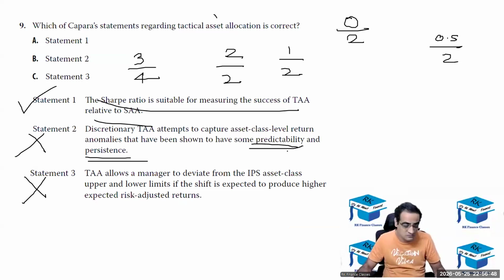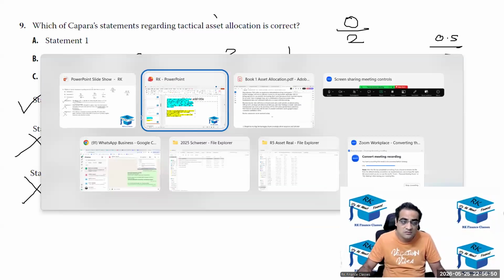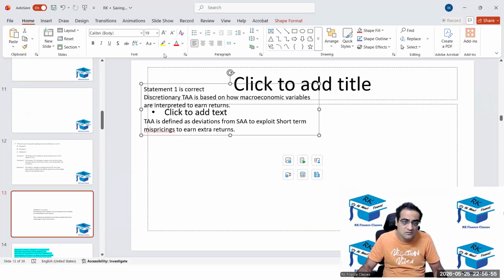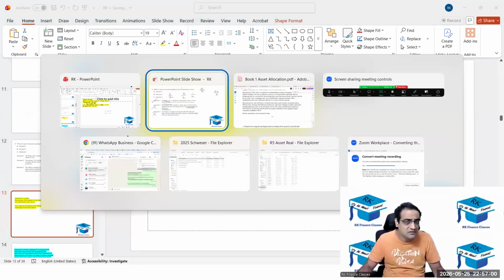So can we say that the Sharpe ratio of strategic asset allocation works as a benchmark when comparing tactical asset allocation with strategic asset allocation? Come again.